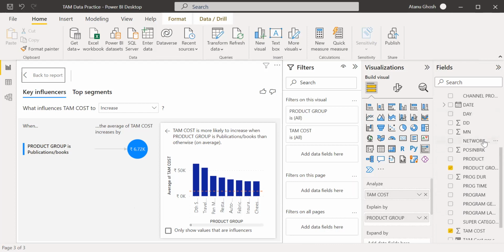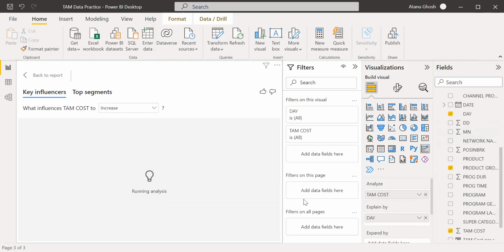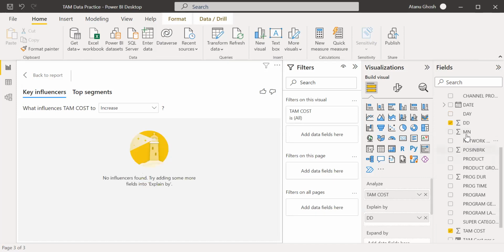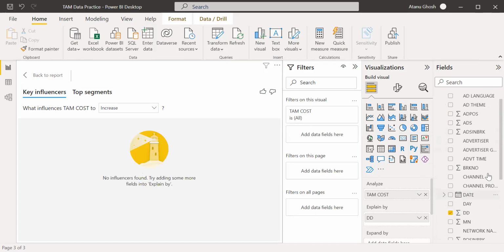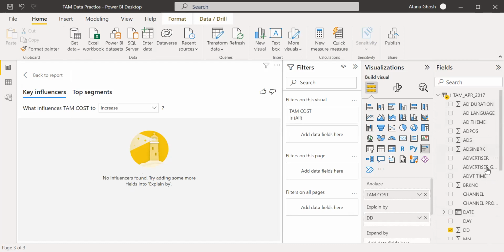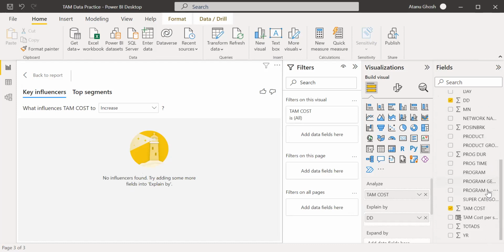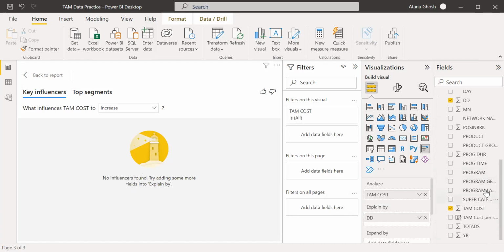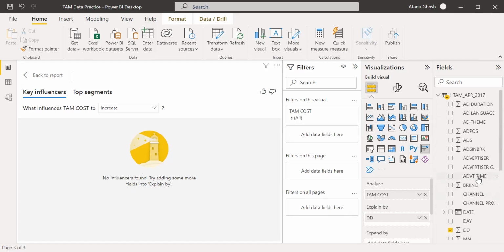Let's analyze TAM cost by day. Let me see if this makes sense. This doesn't. We don't have much here where it is finding any relation. Program time, ad duration. Something is there on advertising time.